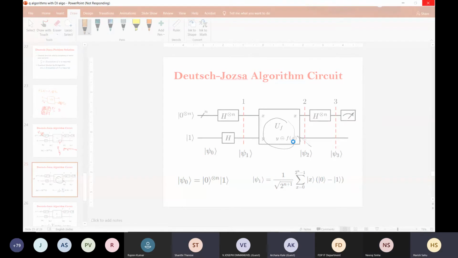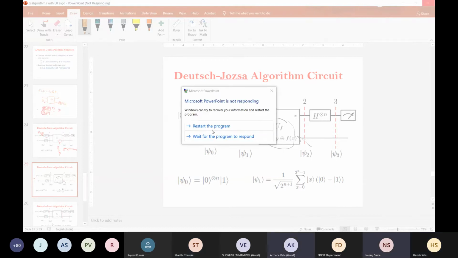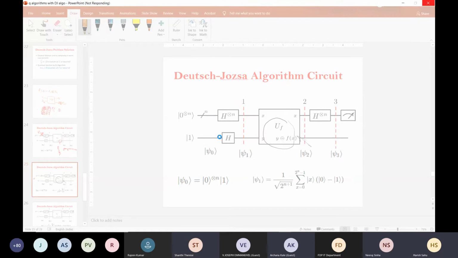So my question is, suppose you are given a function f(x) that is basically x1 XOR x2. Is it balanced or constant?